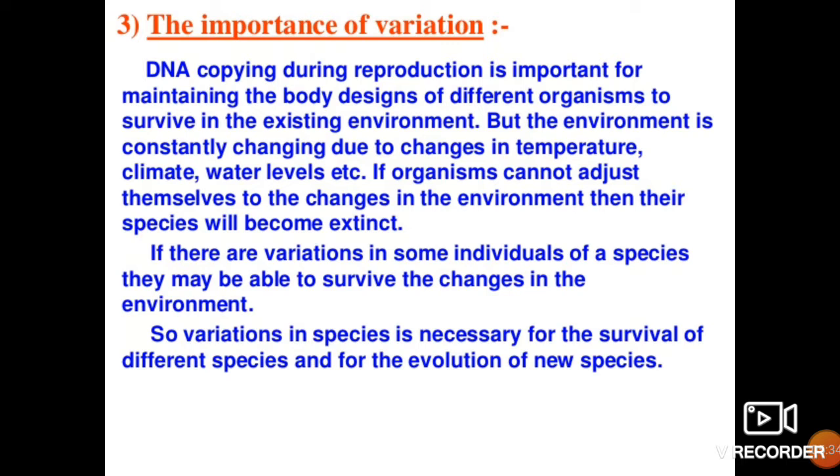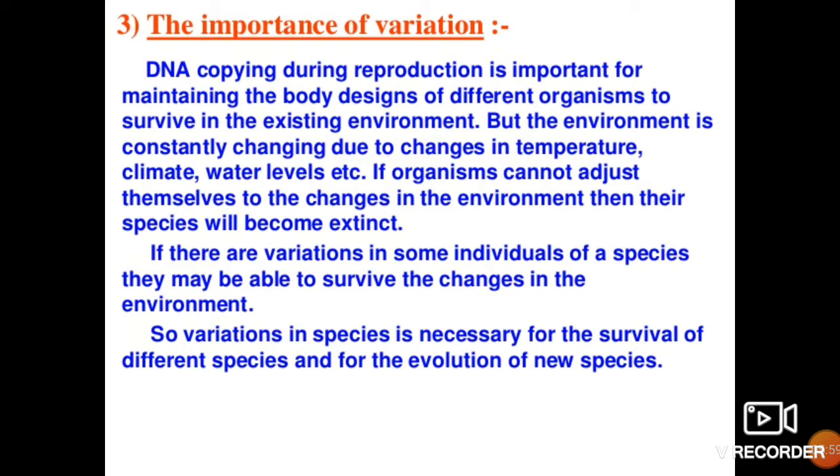If organisms cannot adjust themselves to the changes in the environment, then their species will become extinct. Means the environment is changing, so now we have to adapt ourselves to the changing environment. Our parents have been living in an environment which is somewhat changed from what we are experiencing now.